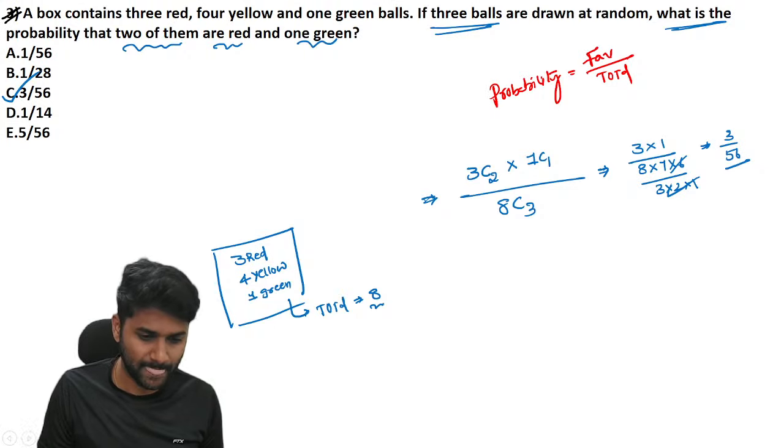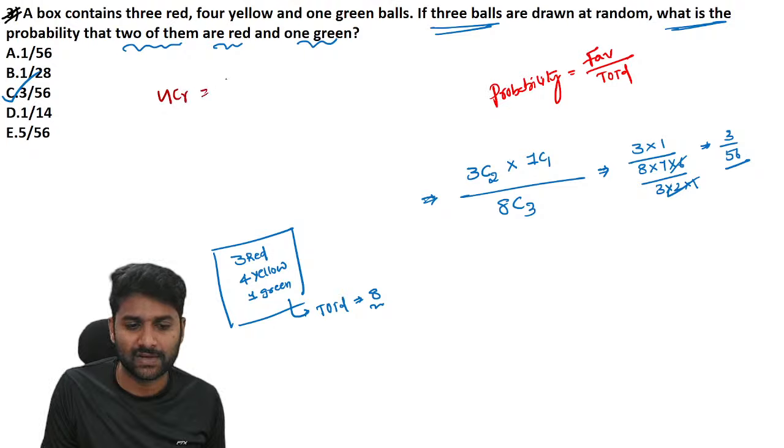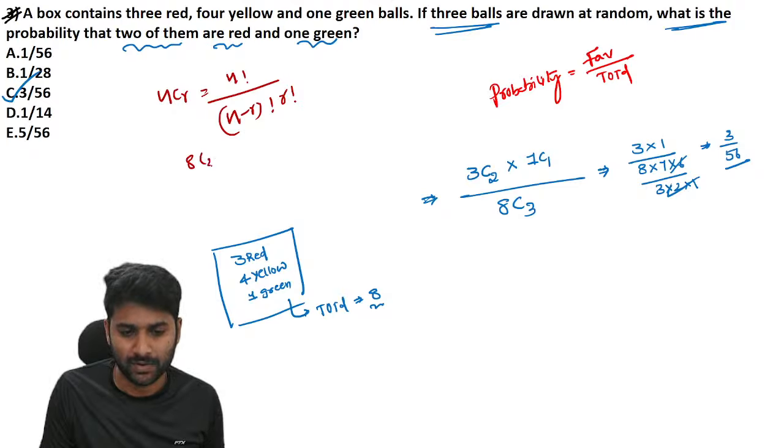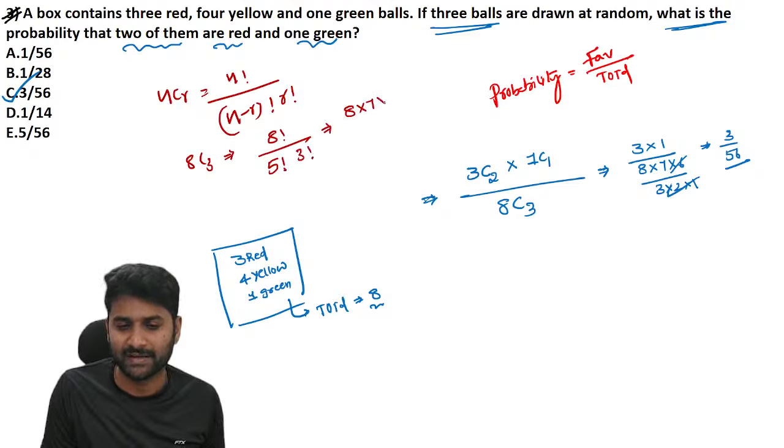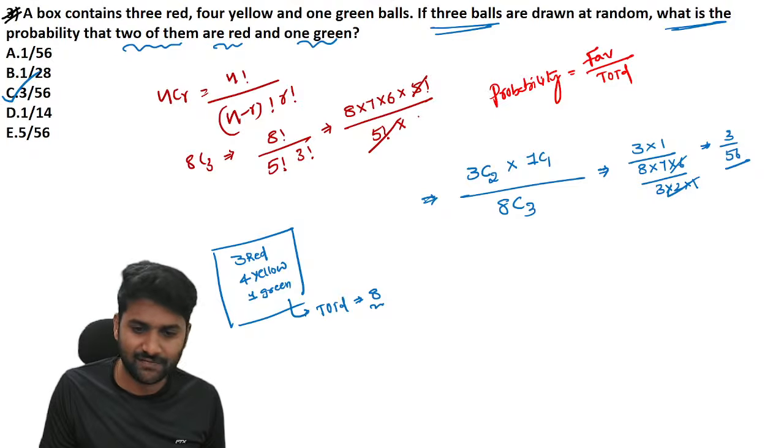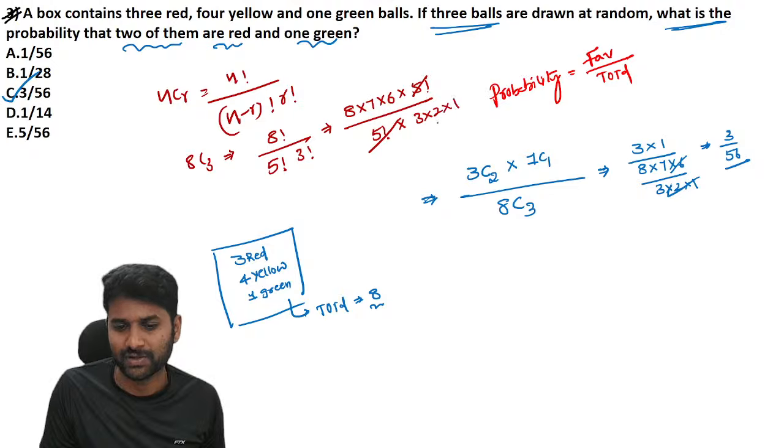That's the correct answer. And remember, guys, nCr is all about n factorial divided by (n minus r) factorial into r factorial. See, what about 8C3? 8C3 means 8 factorial divided by (8 minus 3) factorial into 3 factorial. Further calculation, 8 into 7 into 6 into 5 factorial divided by 5 factorial into 3 factorial. This cancels. Again, 3 factorial is 3 into 2 into 1.